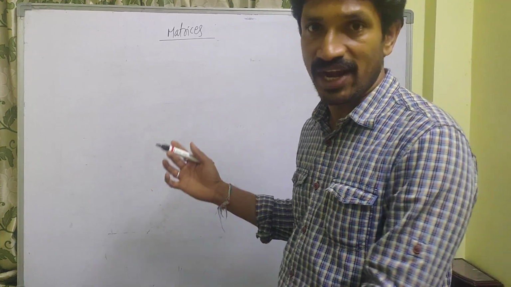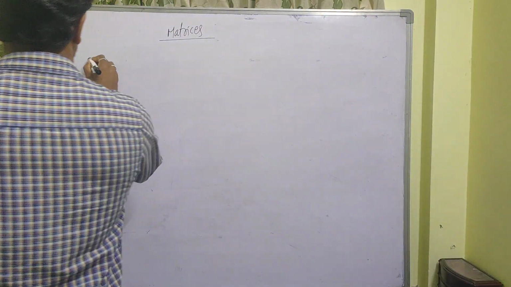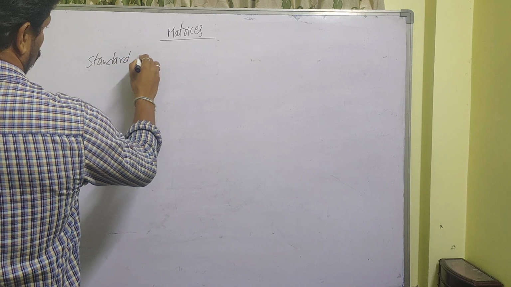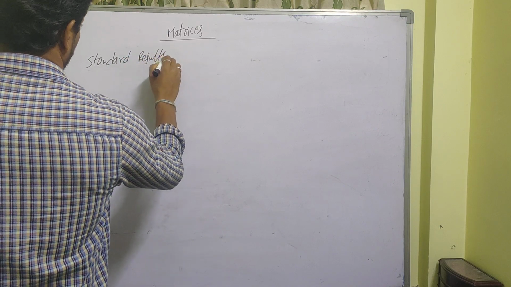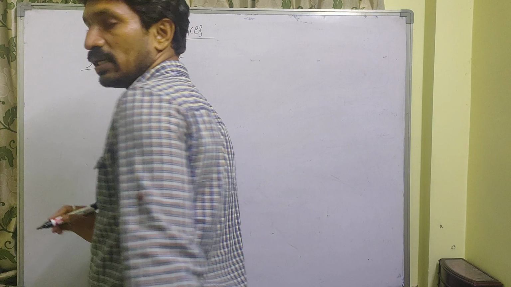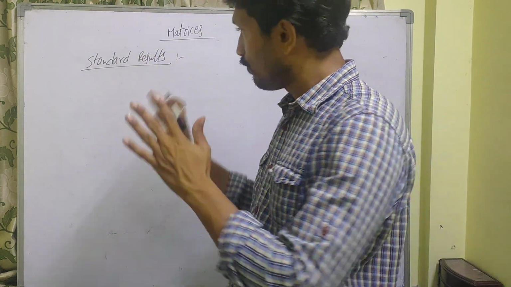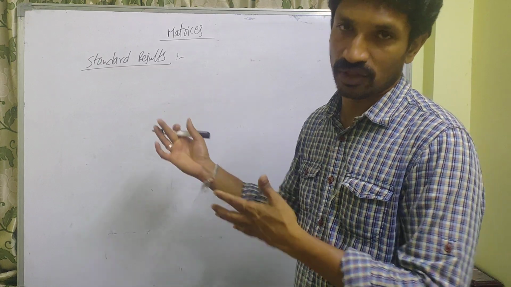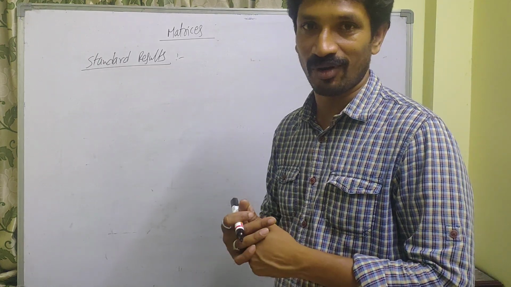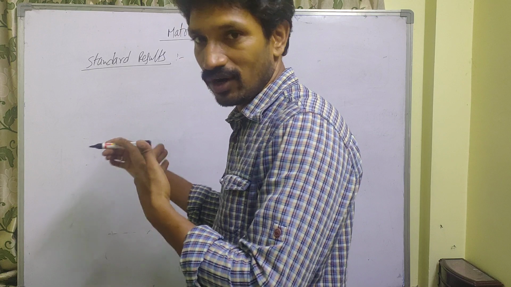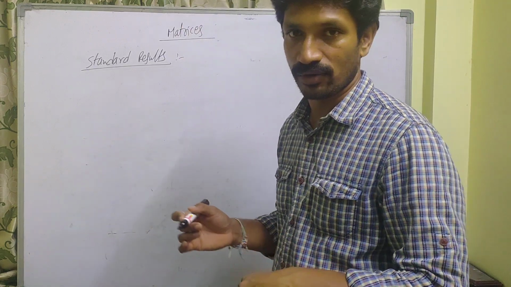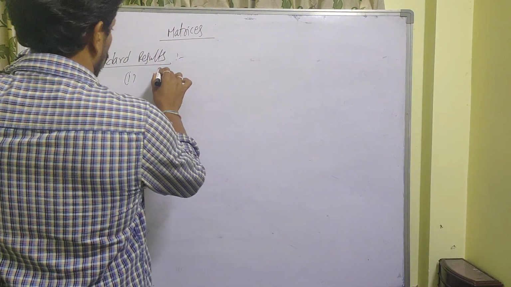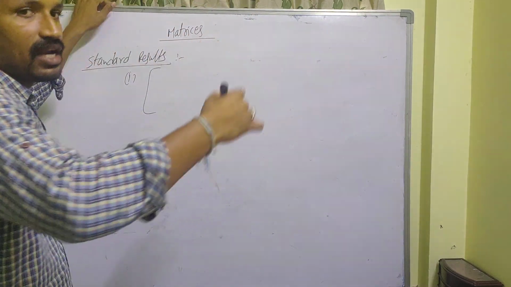Next, some standard results. See here, some standard results. If you remember these results, we can do the MCET problems quickly based on these results. Not all problems. Whenever you get a problem based on this result, we can do it quickly. First one is, suppose you take any diagonal matrix.